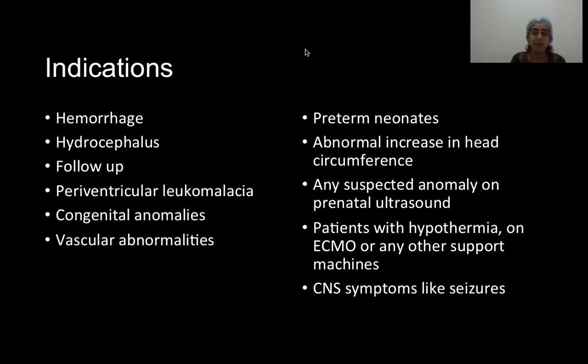Any patient with abnormal increase in head circumference or any suspected anomaly picked up on prenatal ultrasound, or any patient with hypothermia or patients on ECMO or any other support machines should undergo ultrasound of the skull. Apart from that, patients with other CNS symptoms like seizures or any other suspected CNS disorders should also undergo ultrasound of the skull, maybe as an initial screening modality, and we can scale up to CT or MRI as and when available and possible.